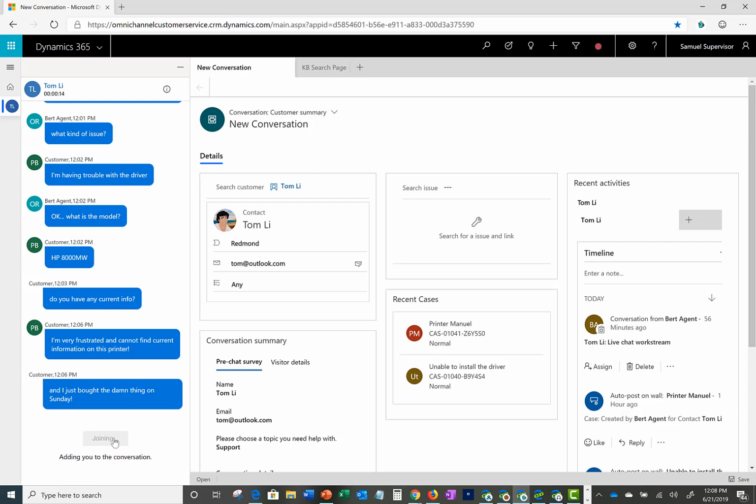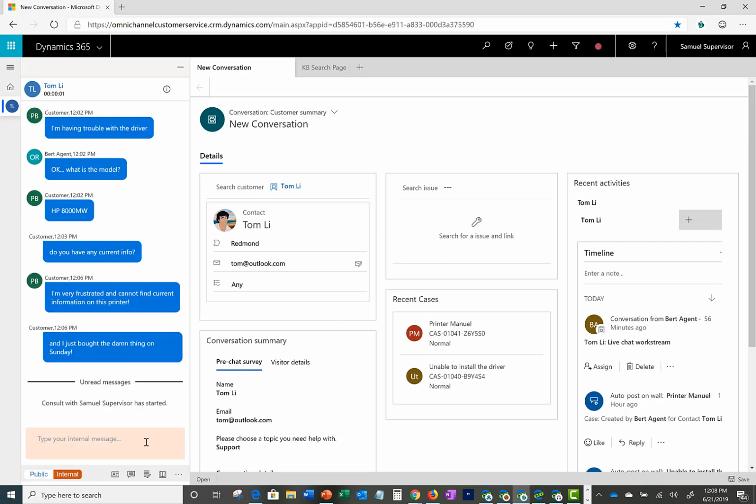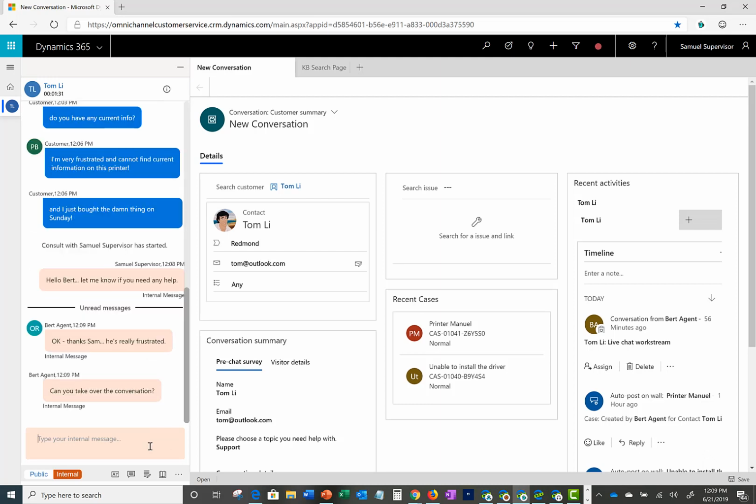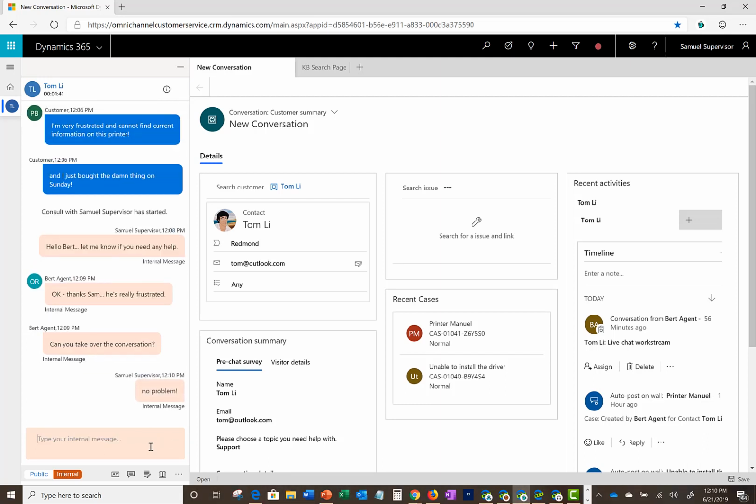The minute Samuel joins the chat, all the parties are informed of this. However, the initial messaging mode is internal, indicated by the orange background. This allows agents and supervisors to have conversations without sharing them with the customer. Samuel uses the internal chat to check in with Bert and offer his assistance. And in our scenario, it looks like Bert is more than happy to allow Samuel to take over this conversation.